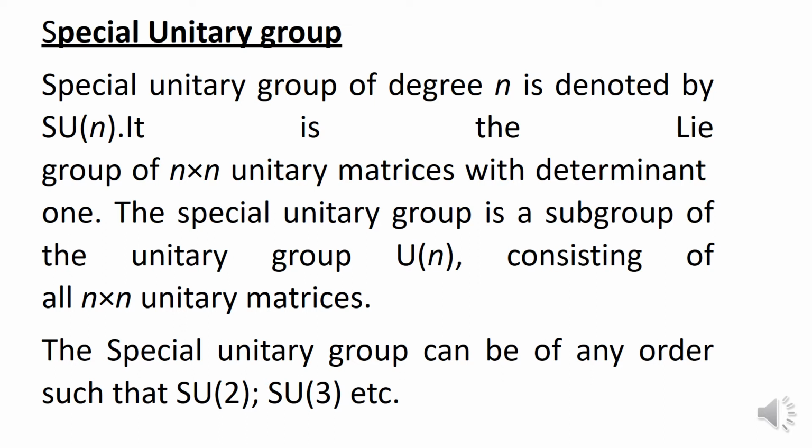The special unitary group is a subgroup of the unitary group. So this is U(n), and SU(n) is a subgroup. Again, U(n) also consists of the unitary matrices n into n. This n is the order basically. So special unitary groups can be of any order, such as SU(2) and SU(3). SU(2) and SU(3) are basically the examples of the special unitary group of order 2 and order 3.